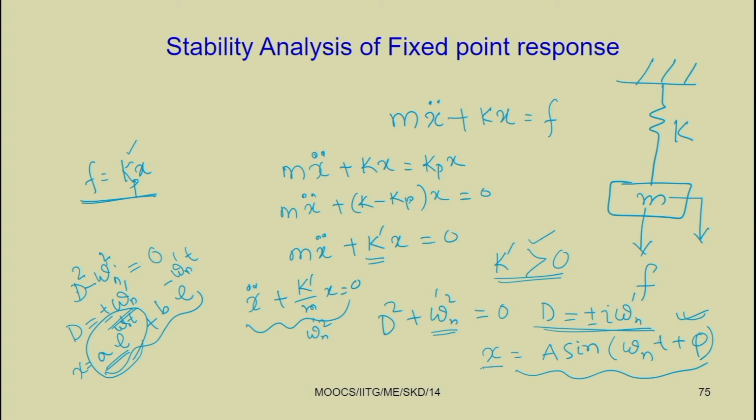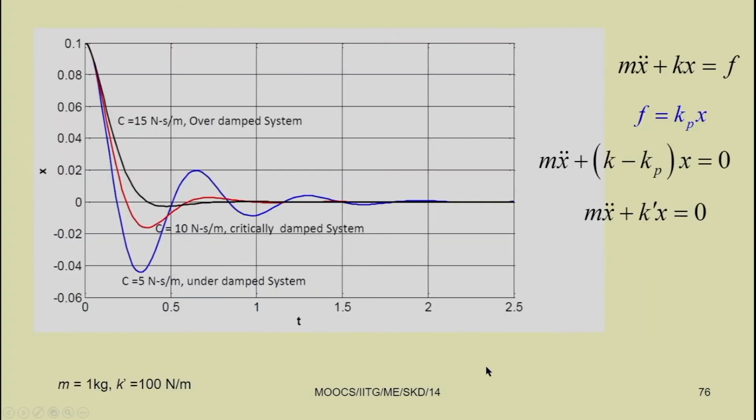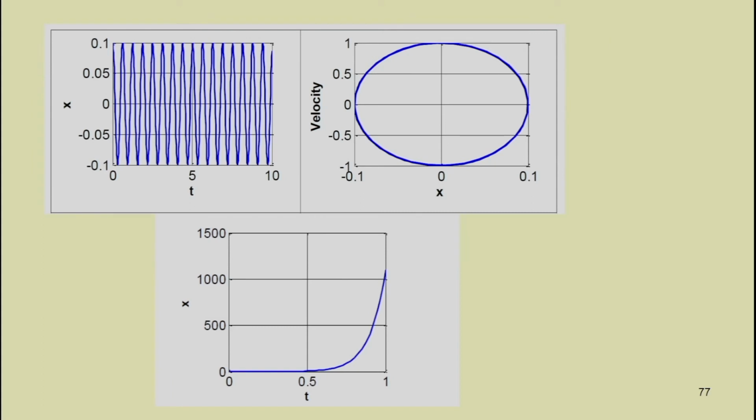So, then this x is bounded. In the first case, for example, let us take m equal to 1 kg, K dash equal to 100, so 100 Newton per meter. In this case, you can have a bounded solution and the response will be periodic. So, the solution is A sin(omega t plus phi).